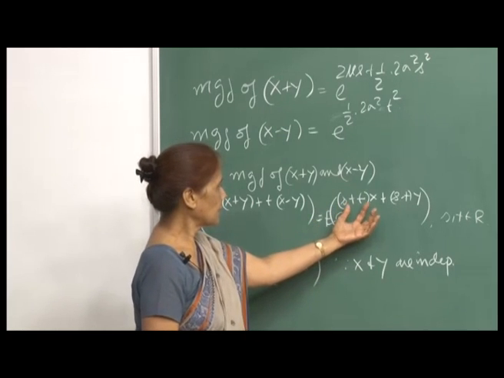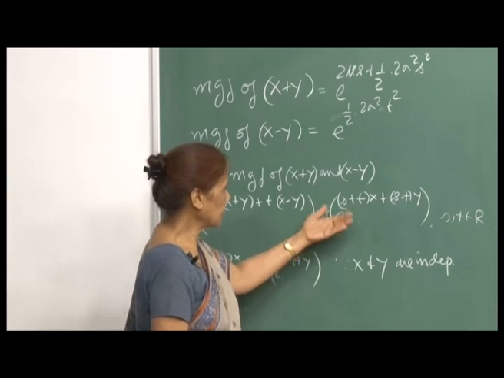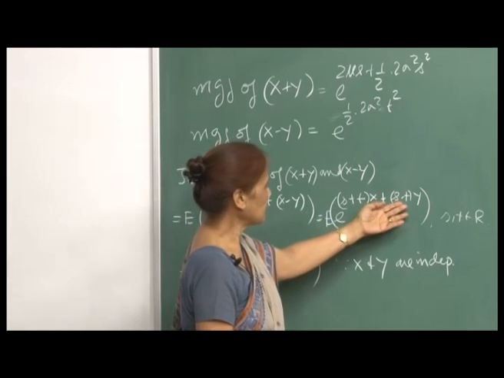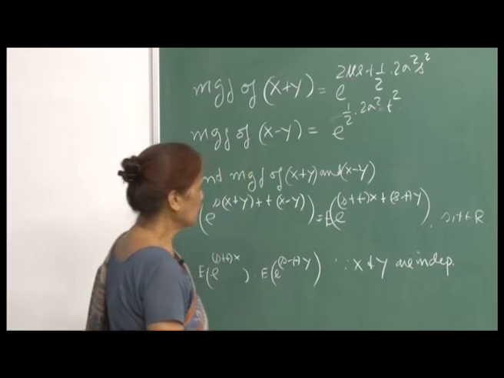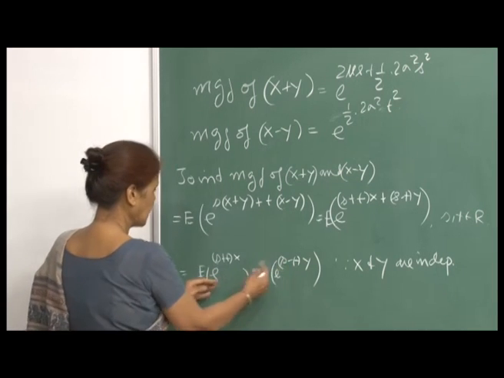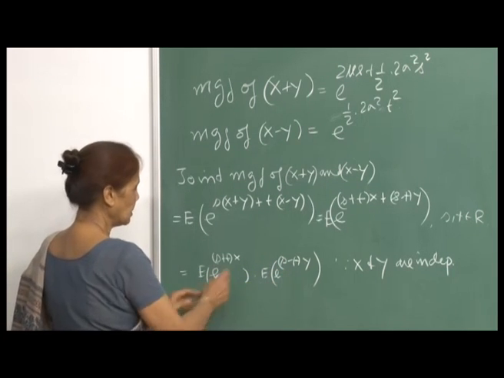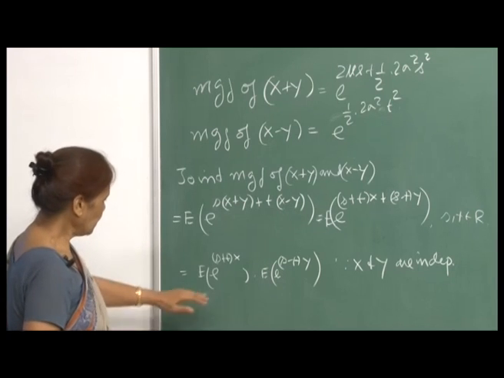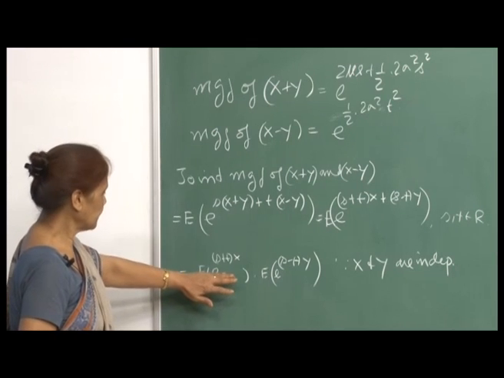Now, s plus t can be treated as one real number and s minus t can be treated as a different real number. And so, because of independence of x and y, I can decompose into this. Now, let me write the MGFs.